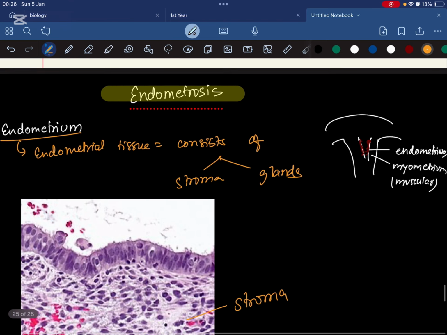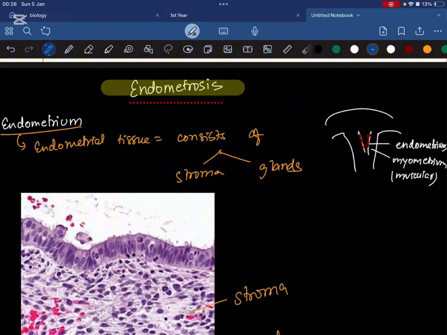Now we are going to go into the pathology of the endometrium. One of the important pathologies is endometriosis. So what exactly is endometriosis? Endometriosis is the presence of endometrium in any location other than the uterus. This tissue, the endometrium, is present in the uterus, right?